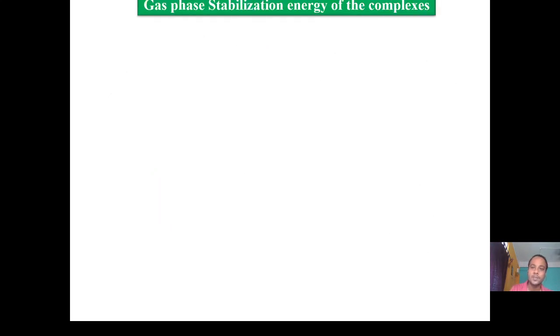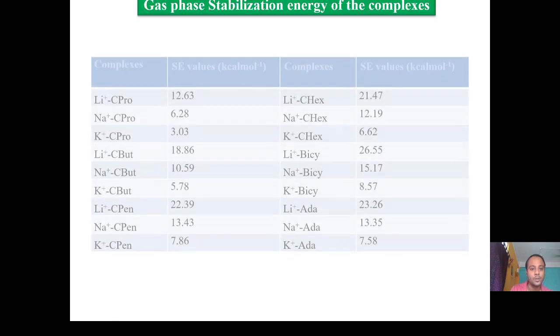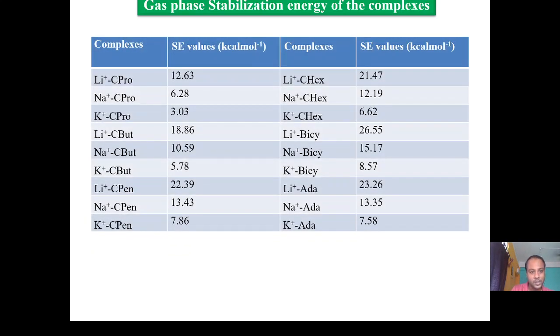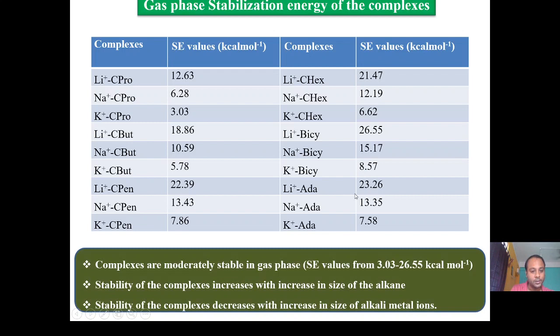Now we have calculated the gas phase stabilization energy to predict the stability of the complexes. Here it is seen that, as we predicted from the bond distances, or the distance between the hydrogen atom and the metal ion, higher interaction energy is observed in the case of a smaller metal ion. Similarly, the larger the alkane, the higher the interaction energy in most of the cases. From this we can say that the complexes are moderately stable in the gas phase with stabilization energy ranging from 3.03 to 26.55 kilocalorie per mole, and the stability of the complexes increases with increasing size of the alkane, and decreases with increasing size of the alkali metal ion.